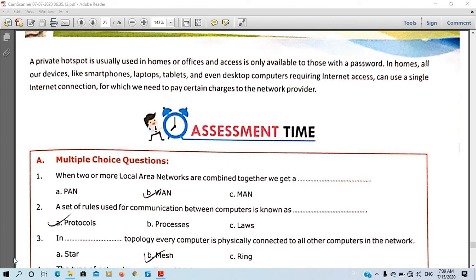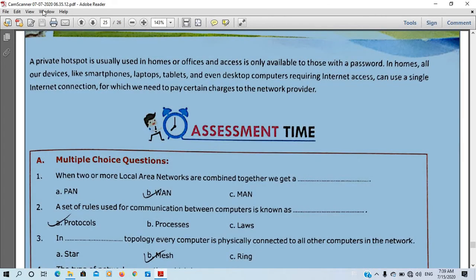Today I am going to solve your chapter 2 means unit 1 session 2 exercise assessment time. We are going to see this time. So let's see.